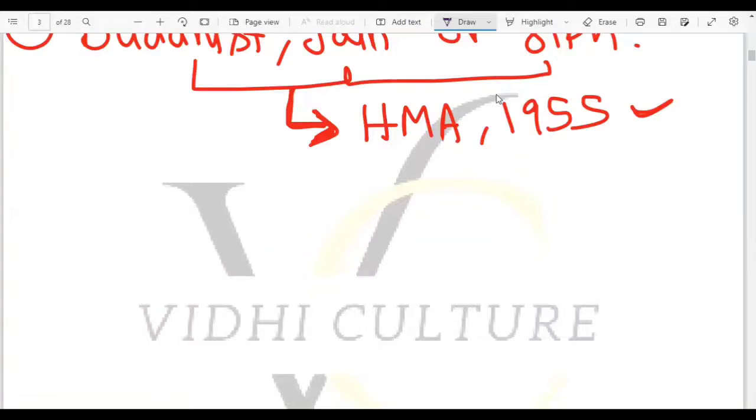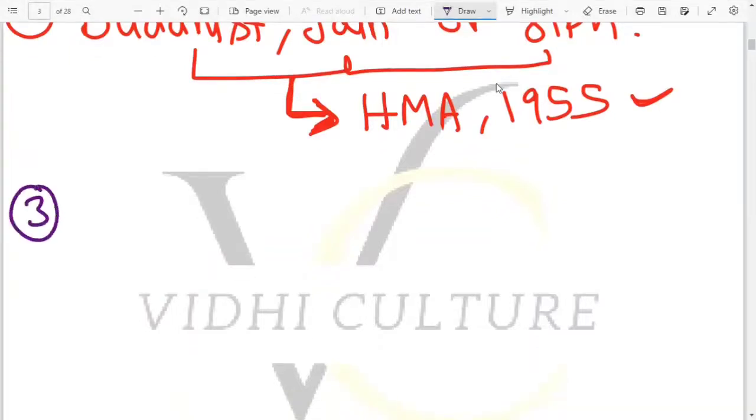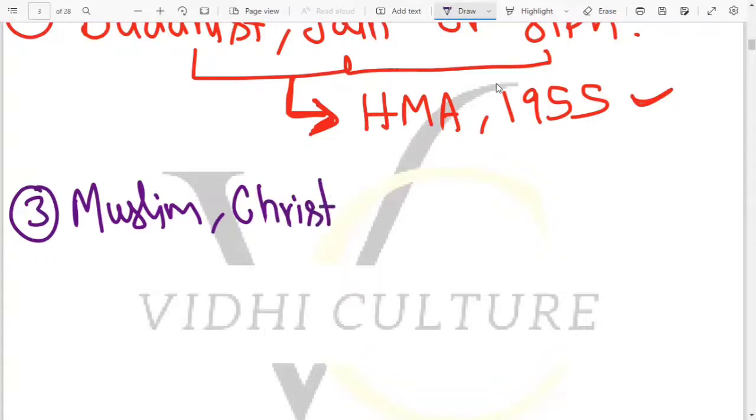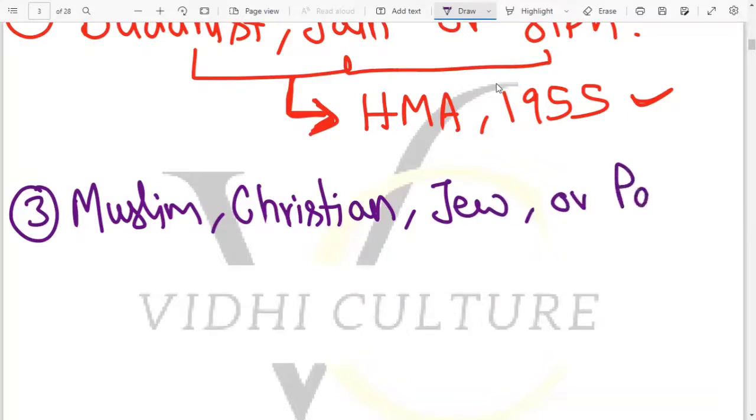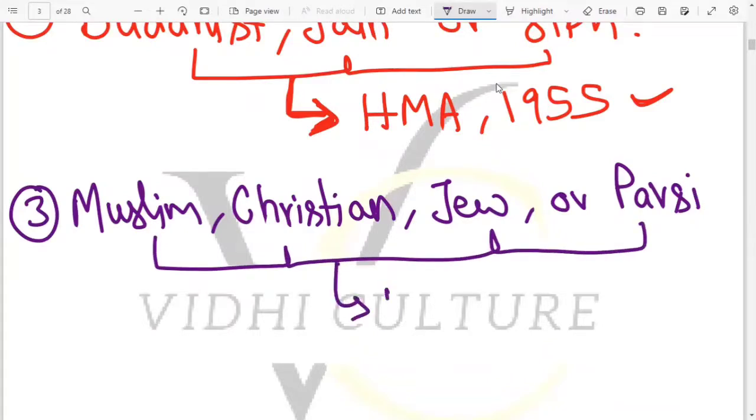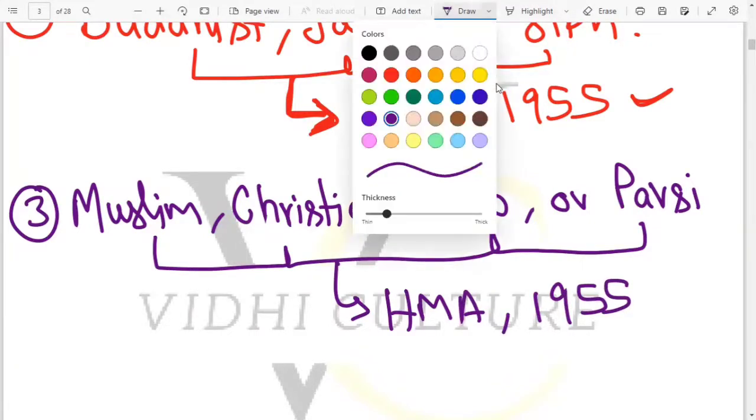So now the third important and the most important point is that if you say that you are a Muslim or you belong to a Muslim community, or you say that you are a Christian, or you belong to the Jew, और यू आर अ पारसी, अगर आप इन चारों में से किसी भी रिलीजन को बिलोंग करते हैं, then this law says that Hindu Marriage Act 1955 will, what does it say?